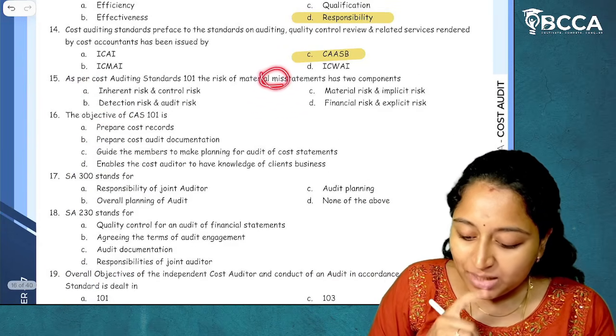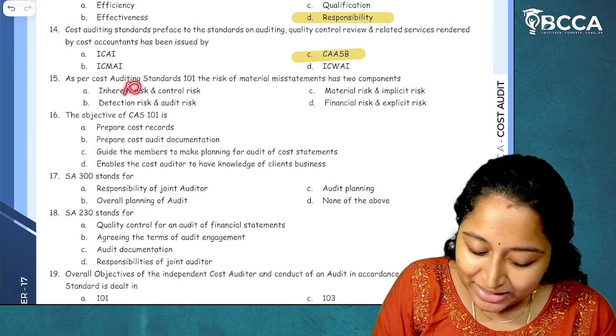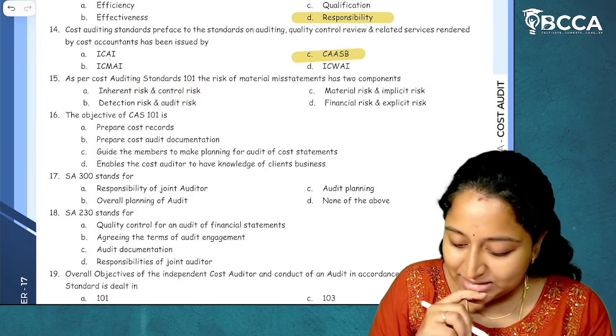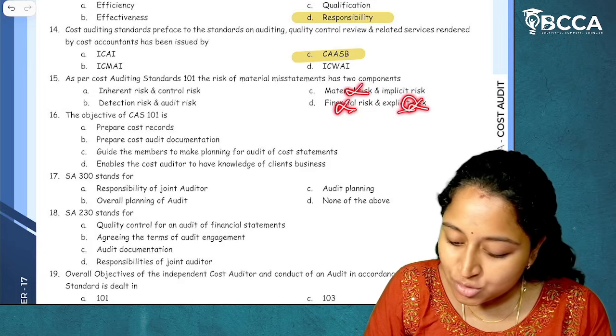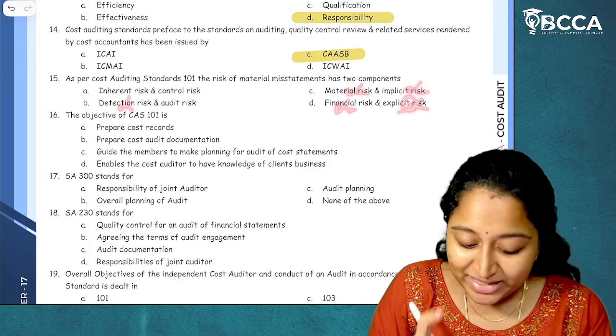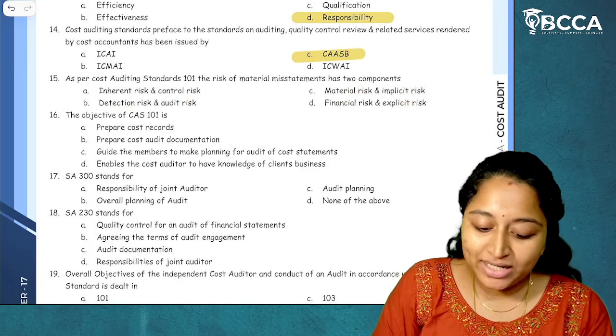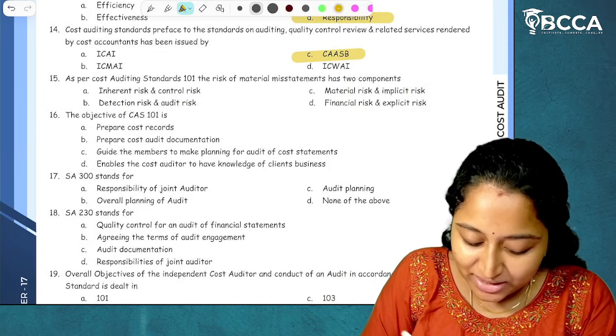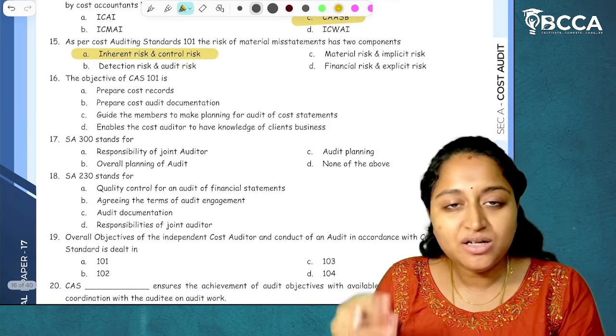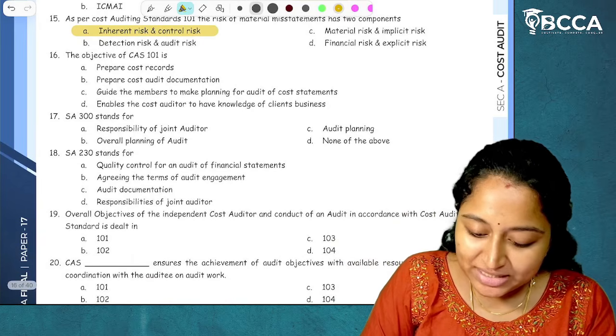So the risk of material misstatement has two components: inherent risk, control risk. Yes. Is there explicit risk? No. Financial risk? No. Material risk? No. Implicit risk? No. Detection risk? Yes. Audit risk is not there. So inherent risk, control risk, detection risk. So there are three risks. Option A is the justifiable answer. I hope it is clear.